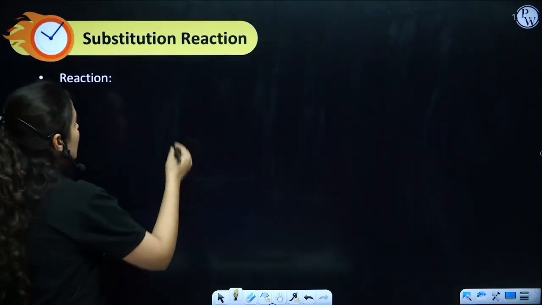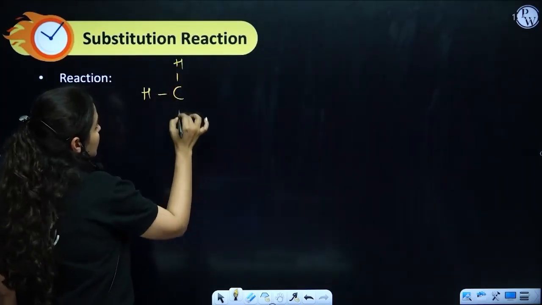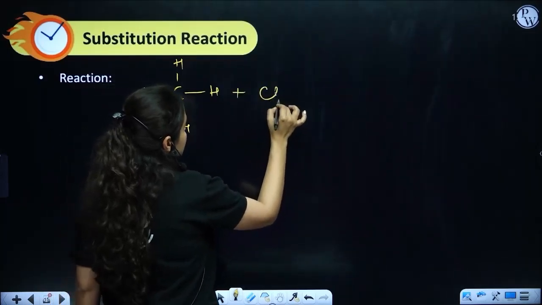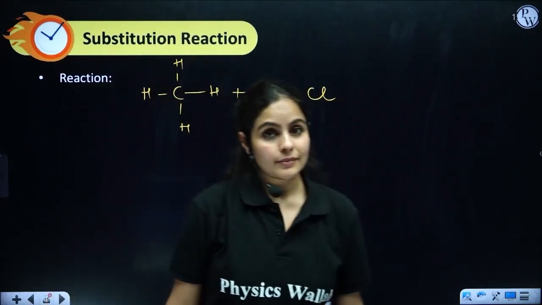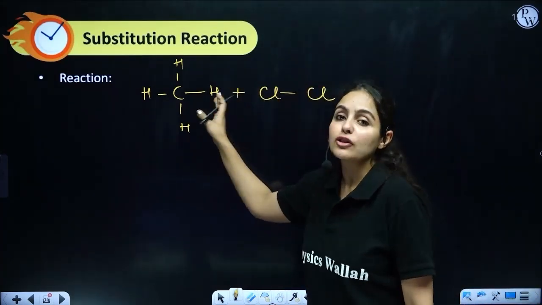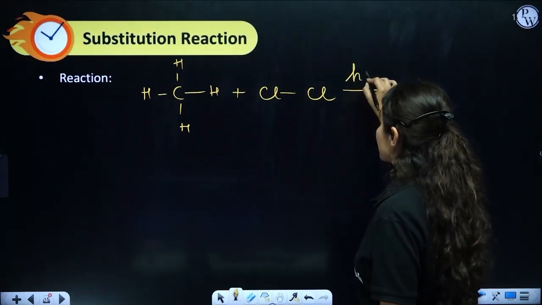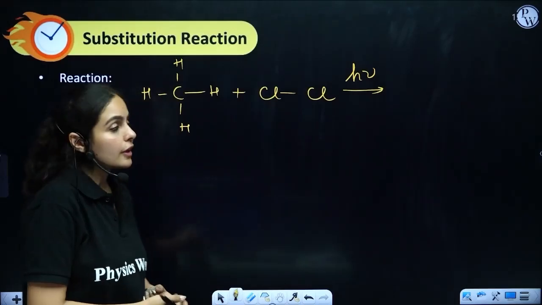Let's try it out. If I take methane as the hydrocarbon, to undergo a substitution reaction, I use chlorine. Chlorine will be substituting hydrogen from methane. This reaction takes place in presence of sunlight. How will this happen? How will chlorine substitute hydrogen?